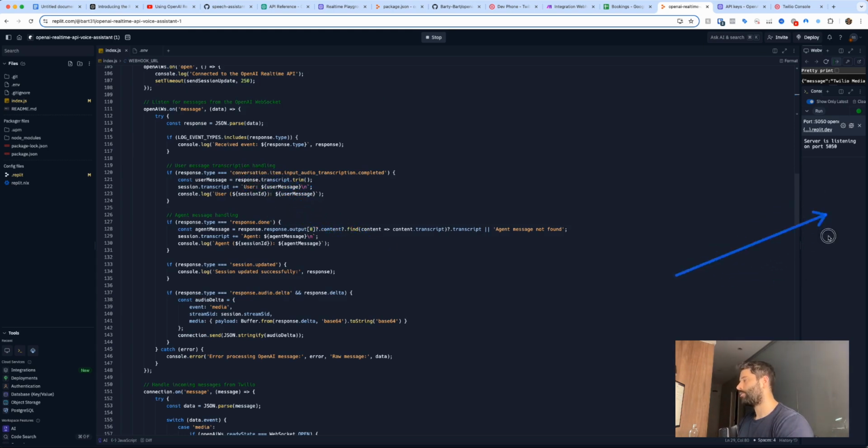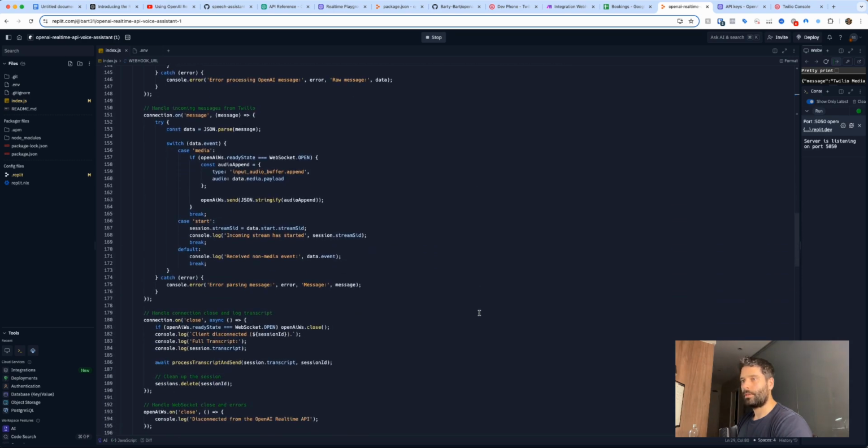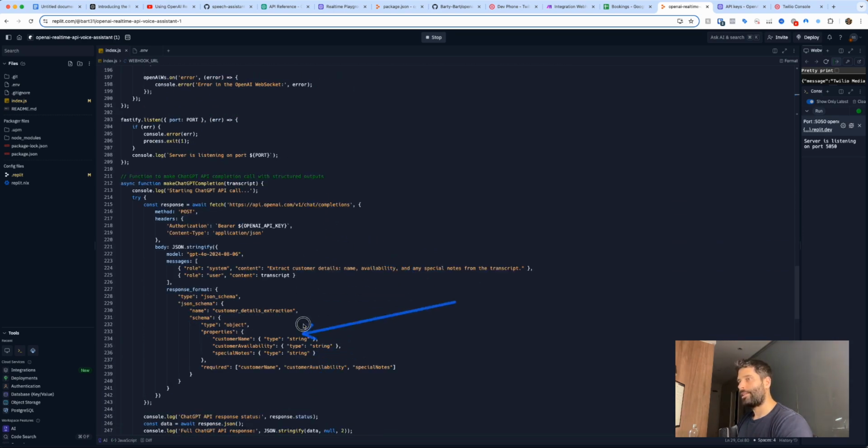Like we saw in the console before, we had user message and agent message. That's thanks to this additional code where we're taking the actual audio, converting it into the text transcript, and then we're going to be using that at the very end once the phone call is ended to send that across to make.com. So scrolling down a little bit more, over here, I'm actually making a ChatGPT completions API call. I'm using the structured outputs schema, and I'm setting the system message to be, hey, extract the name, availability, and special notes from the transcript that we're going to provide to you. For the user message, we're actually sending the transcript itself.